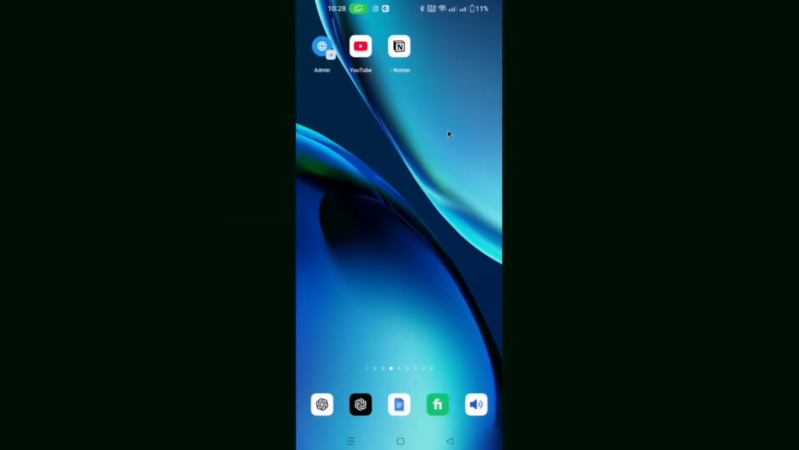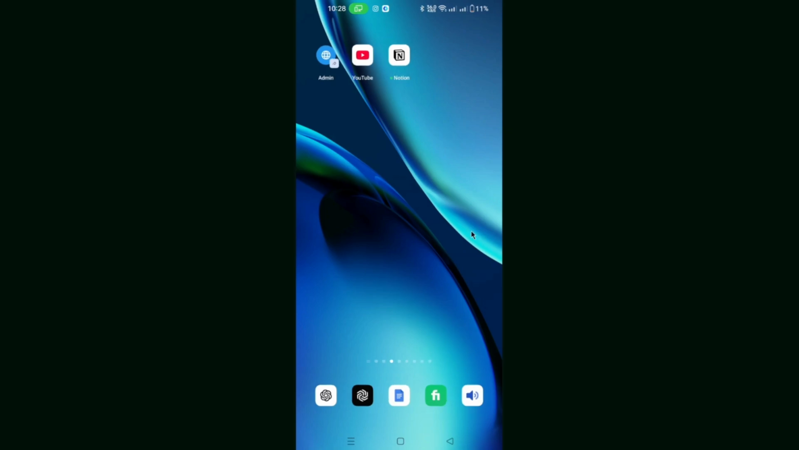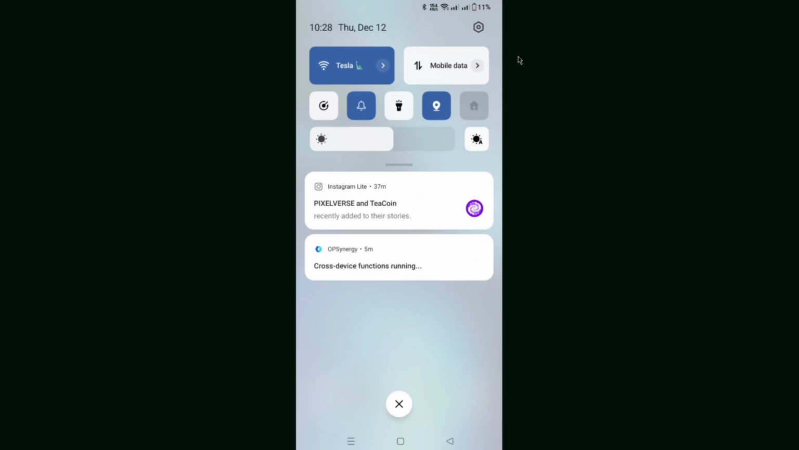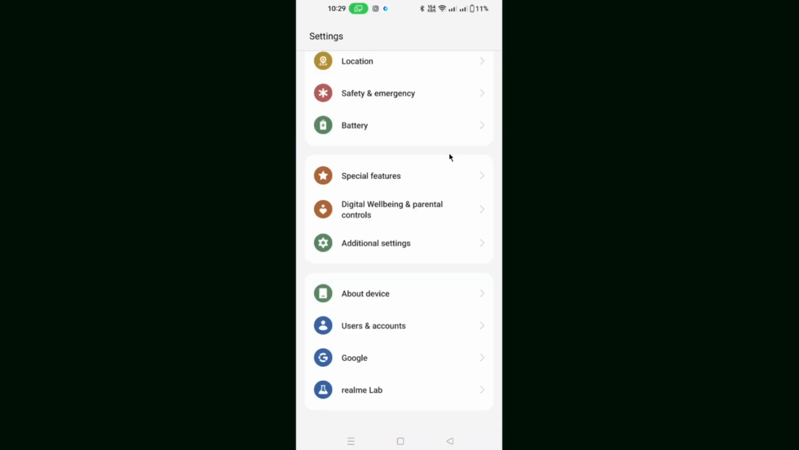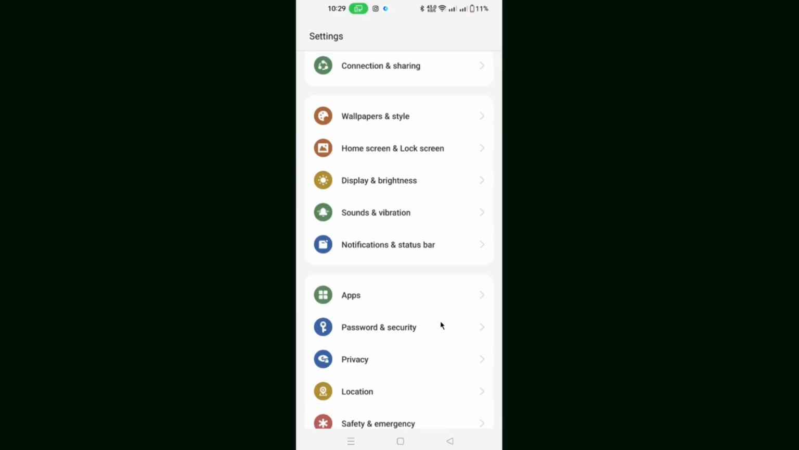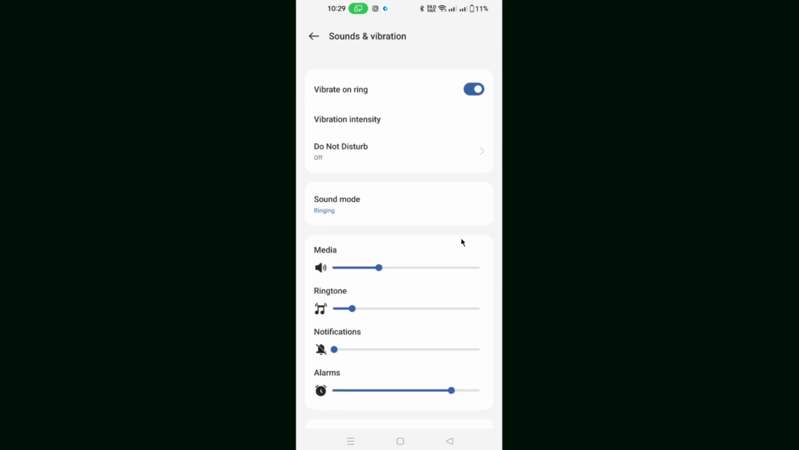Alright, first open the Settings app on your Android phone. You can find it by swiping down from the top of your screen and tapping the gear icon, or finding the app on your home screen. And here we have to click on Sounds and Vibration or Sounds. It usually depends on your phone model.